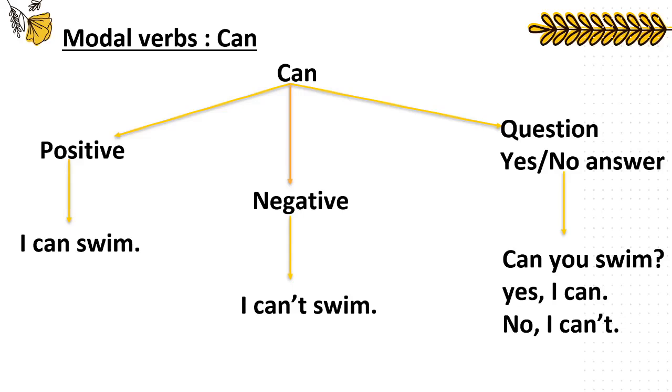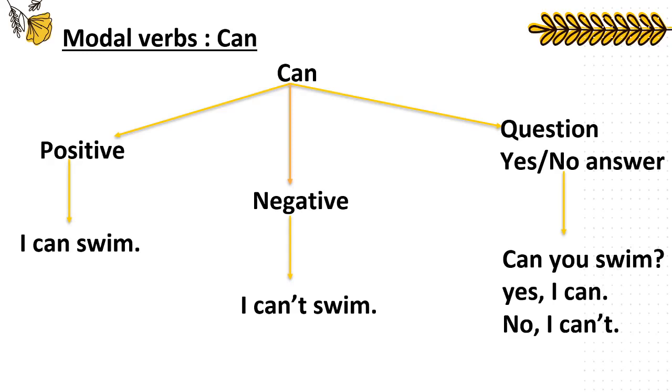Please remember everyone, when you use the negative, you can write it in 2 ways: can't, written like this, and cannot. And remember also that in question form, can should be in front of the subject, and after that is the verb. You can see here, can is in front of the subject, this one is the subject, and the last one is the verb.